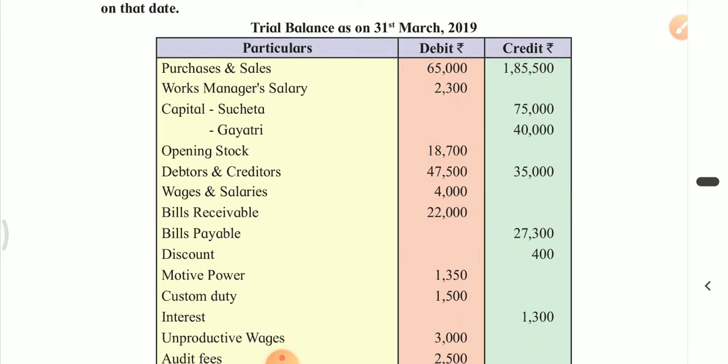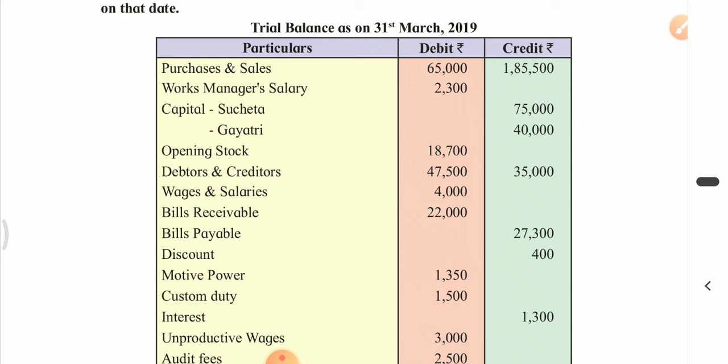And see, this trial balance is not in ledger form, I mean in T form, where left hand side is debit balances side, right hand side is credit balances side. That is not the format. This is in journal form.